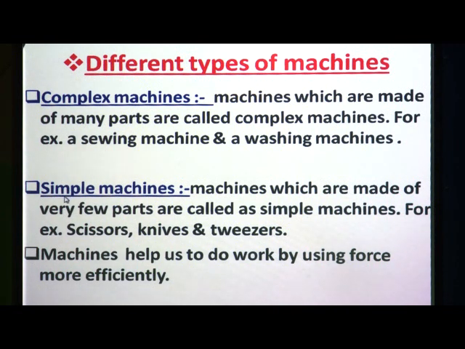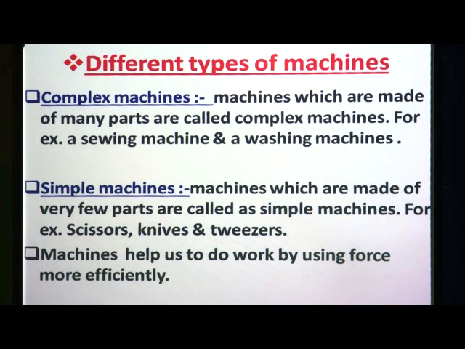Then what is meant by simple machine? Simple, the name itself suggests simple, means made from very few parts. That means simple machines or the machines which are made of very few parts are called simple machines. What is meant by simple machines? Machines which are made of very few parts are called simple machines. For example, scissor, knife and tweezer, that I showed you some time before, all are common examples of simple machines.